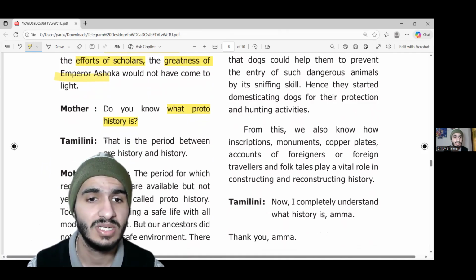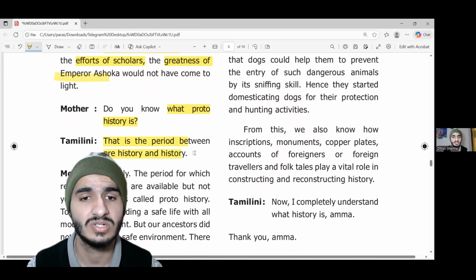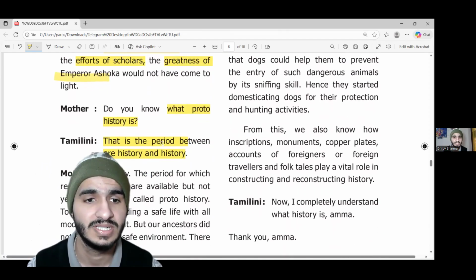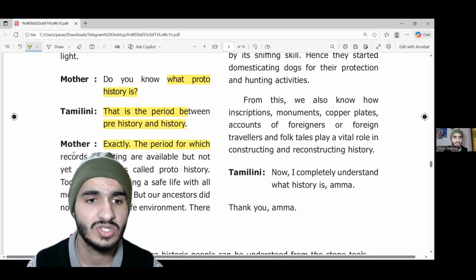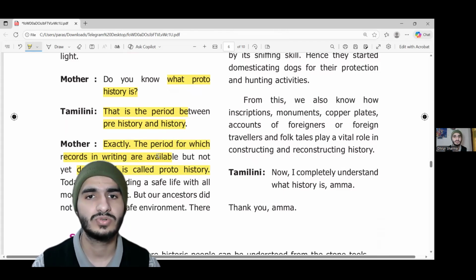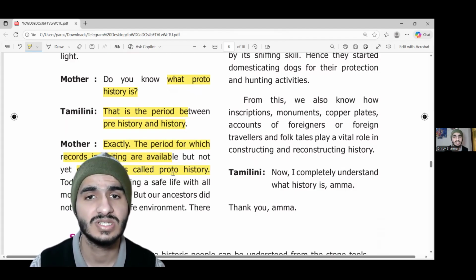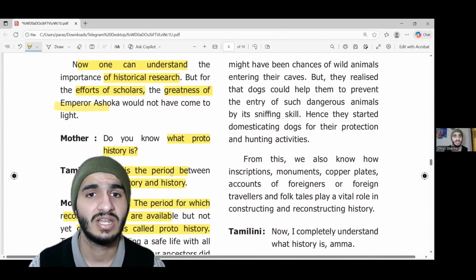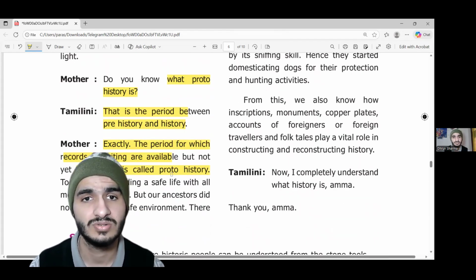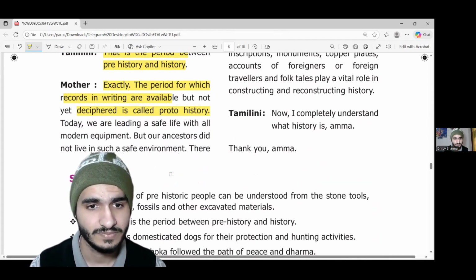Then we can count. That is the period between prehistory and history, so we call it proto-history. Mother, exactly, the period for which records in writing are available but not yet deciphered is called proto-history. So proto-history is something that is written, that is, inscriptions are available, sources are available, but it is yet to be explored, yet to be projected, yet to be taught.